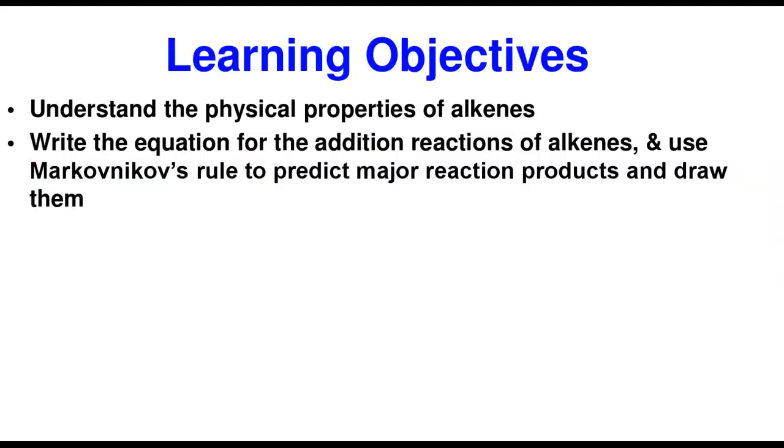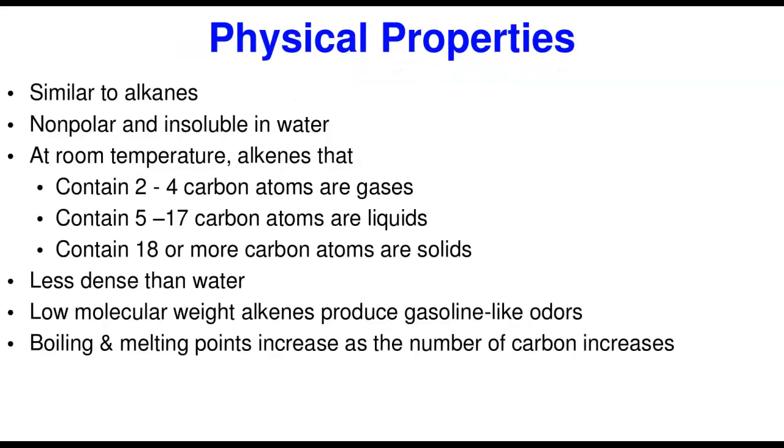Now, at the end of this lecture, we will achieve the following objectives. Number one, we'll understand the physical and chemical properties of alkenes. And two, we'll write the equations for the addition reactions of alkenes. And then we'll also use a rule, what we call the Markovnikov rule, to predict the major reaction product and draw the structural formulas as well. So those are the two main objectives we're going to be achieving in this lecture. Let's take it off from there.